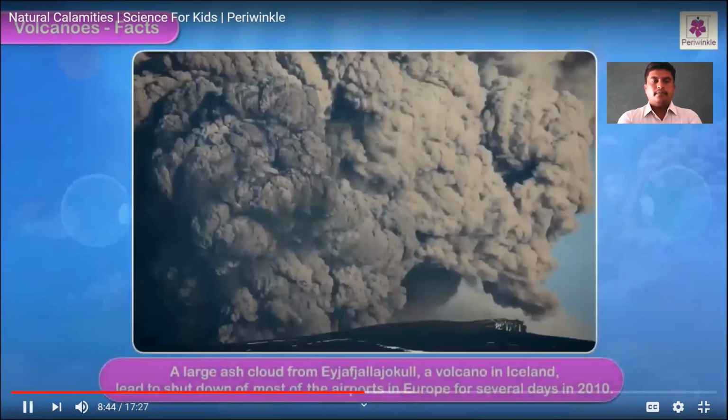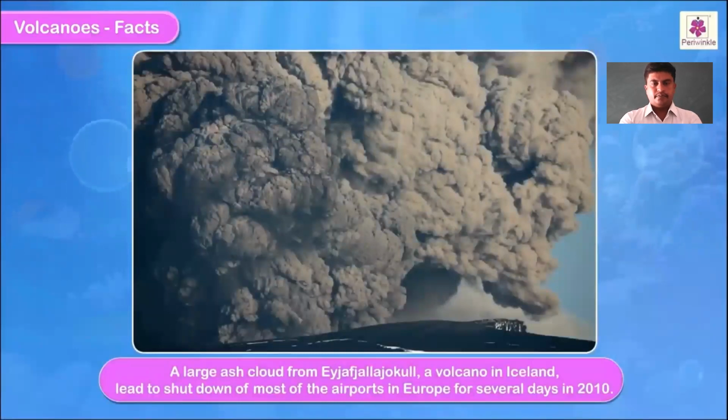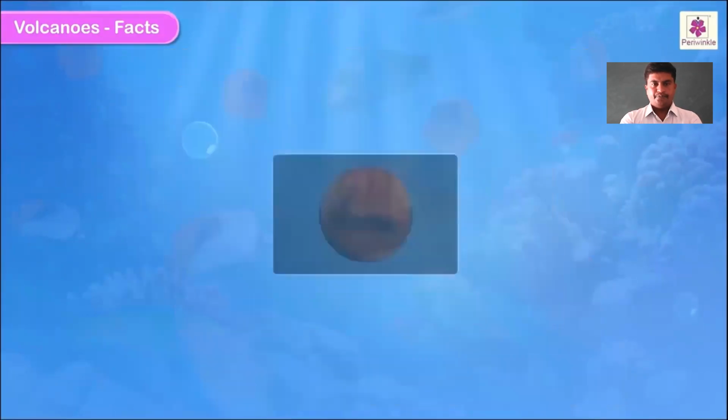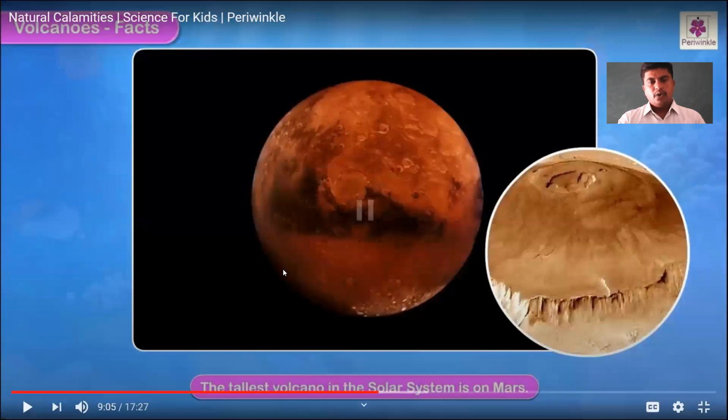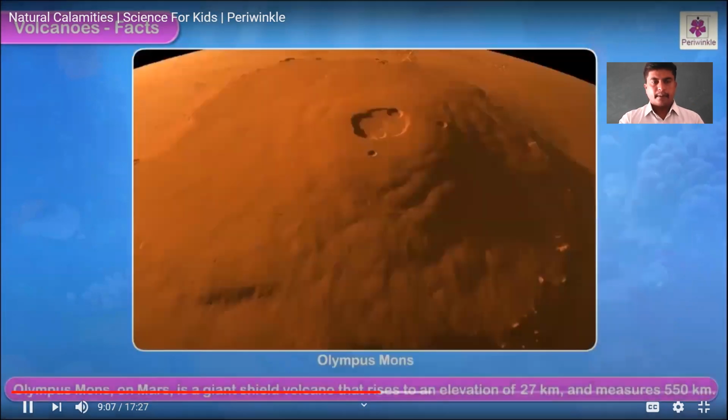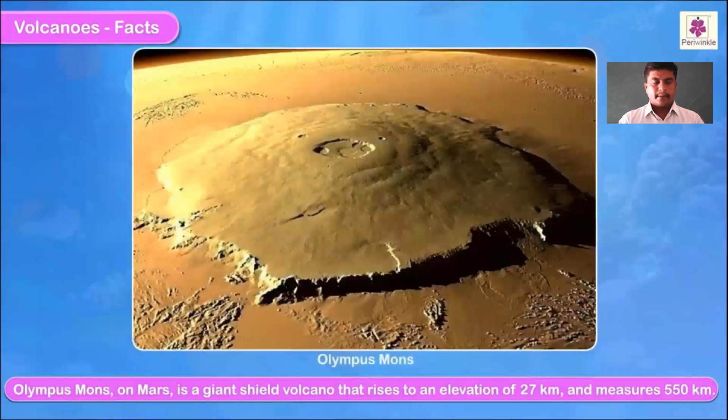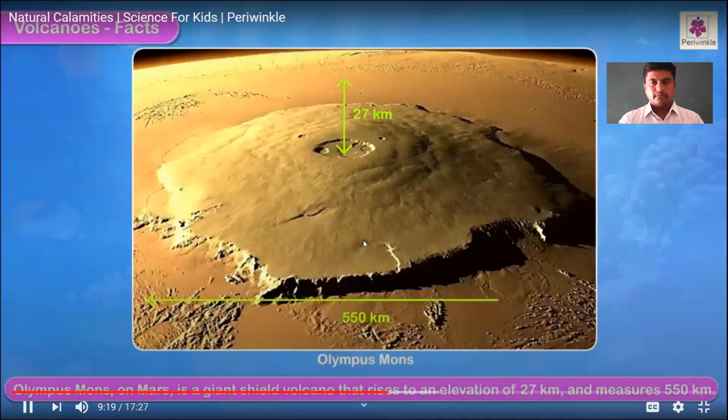A large ash cloud from Eyjafjallajökull, a volcano in Iceland, led to the shutdown of most of the airports in Europe for several days in 2010. My God. The tallest volcano in the solar system is on Mars. Yes. Which is the tallest volcano in the solar system? That is the one on Mars. Olympus Mons on Mars is a giant shield volcano that rises to an elevation of 27 kilometers and measures 550 kilometers across.